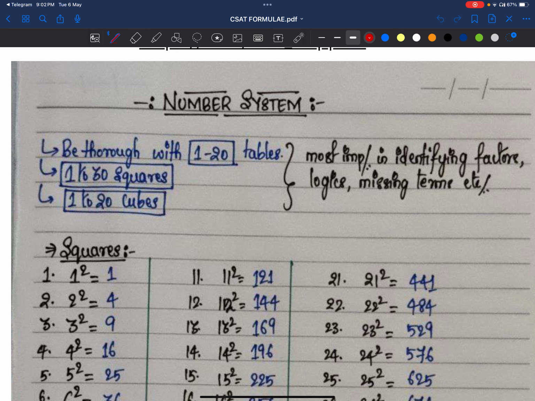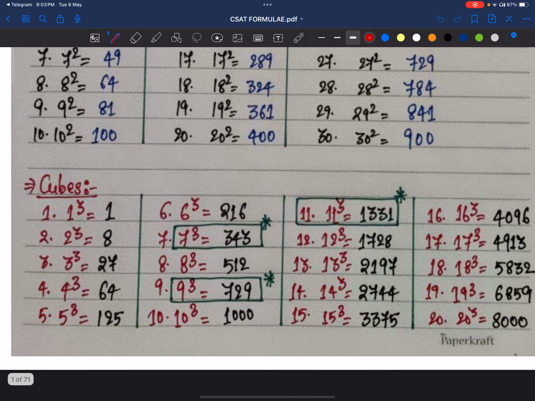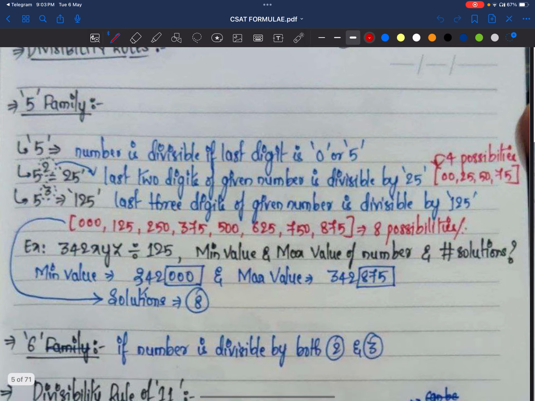From Next IAS I took online classes in the COVID time because there were no offline classes then. Later I felt I had to take an offline institute, and I joined Vishnu IAS Academy in Hyderabad. There they also provided CSAT classes, and using all those notes, I've compiled this PDF of CSAT formulae. You can see here, guys, there are 21 PDFs. I've made all the compilations of the formulas here.